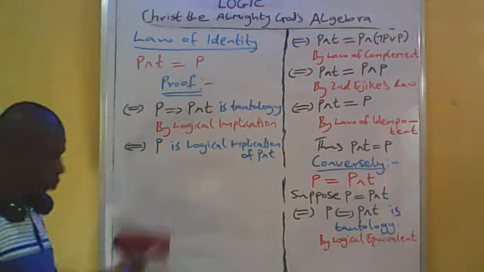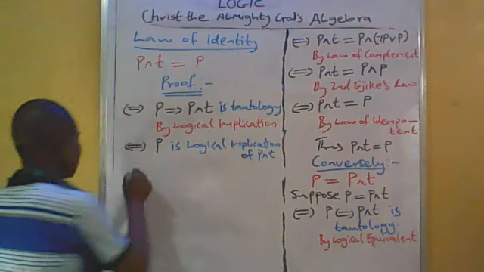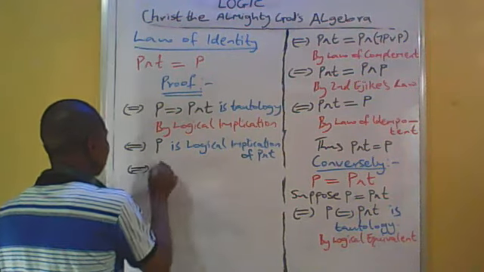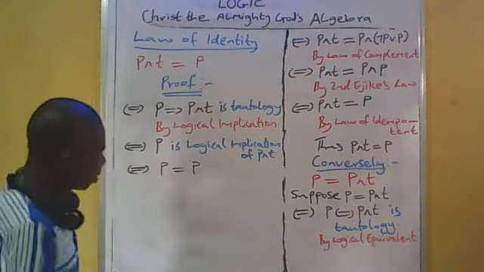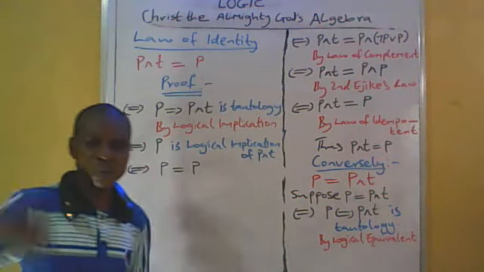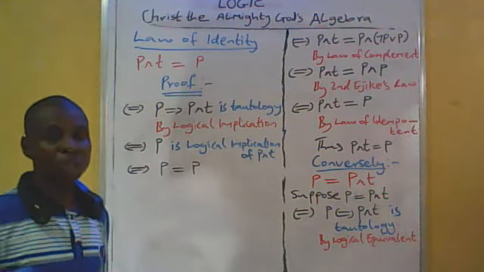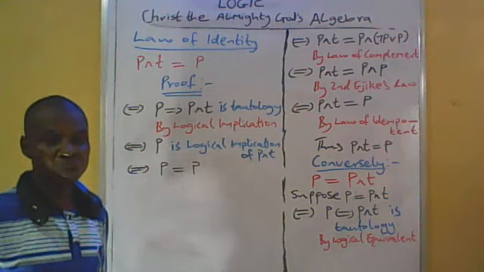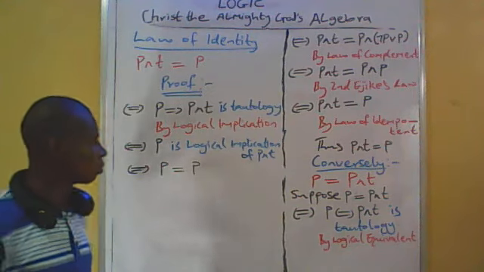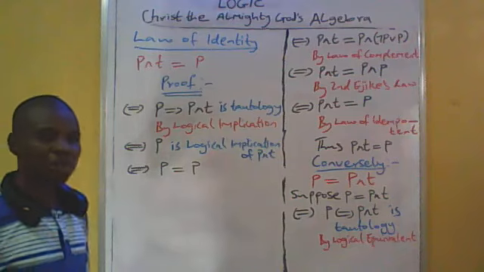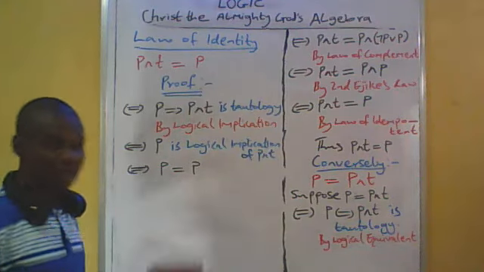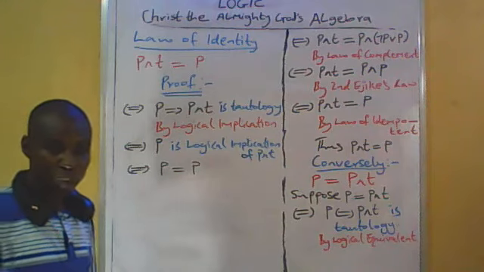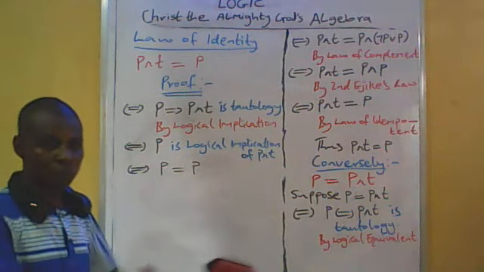So if and only if P is equal to P, that means the logical implication is equal to itself. It is true that logical implication is equal to itself. Because whenever the left equation, that's P equal to P, is true, also the right equation is also true.